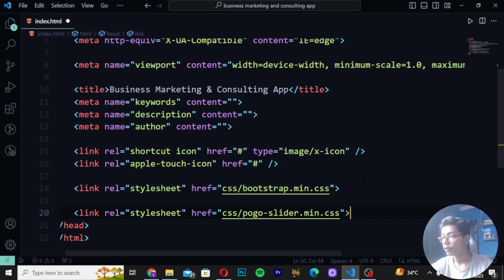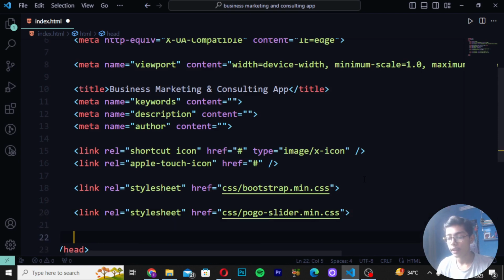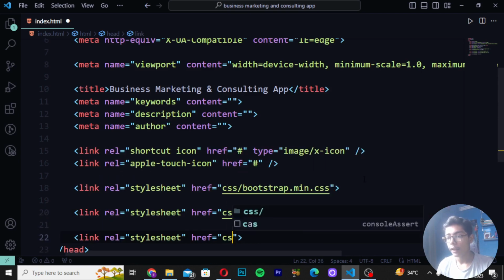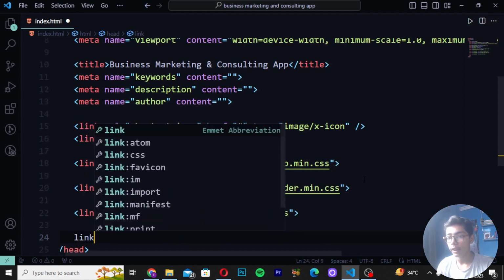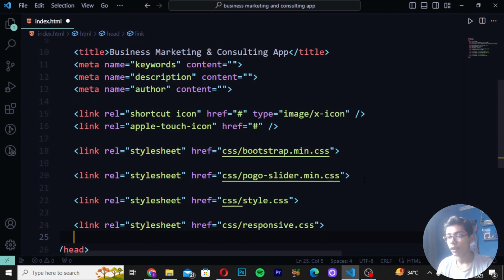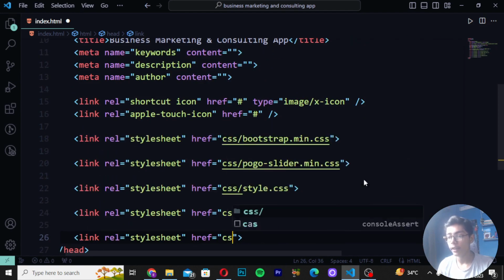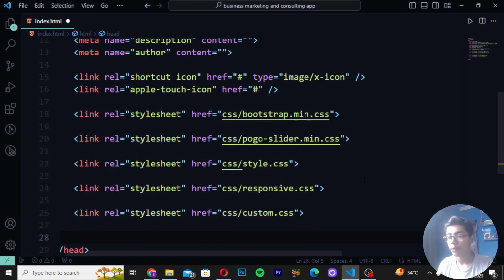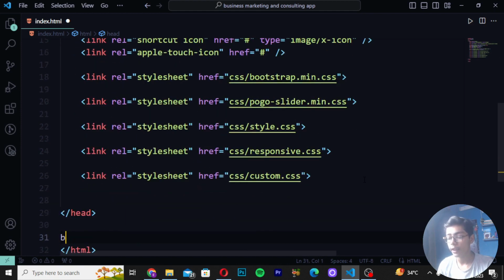After doing that, you have to simply move down and create a tag which will be linked, and write here css slash, and then write here style. Then you have to again write link rel, and then write here css slash responsive. Then again create that and write here css slash custom. Then when you have written that, you have to give a space and then move down after the head tag.